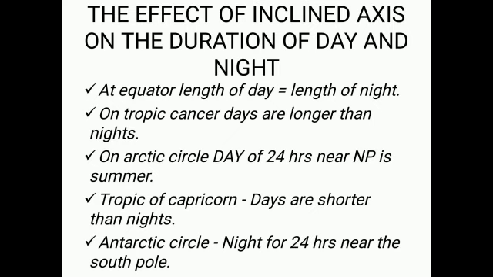Now, why is this difference there? These differences are there because of the inclined axis. If the axis was not inclined, every place on earth would have 12 hours of day and 12 hours of night throughout the year. There would be no seasons. Due to the inclination, when it is summer in the northern hemisphere, it is winter in the southern hemisphere and vice versa. So these are the effects of the inclination of the earth's axis.